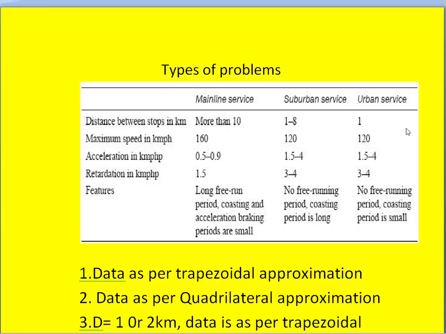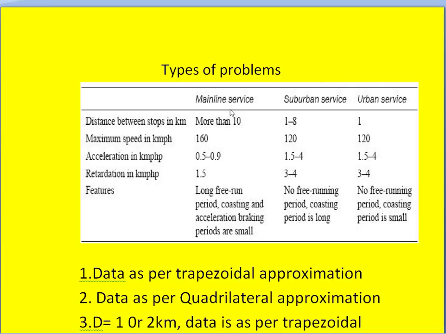So when we look at the various services of traction, there are parameters for each service. There are three services. One is mainline service, the second one is suburban service, the last one is urban service. This is also called a city service. To define these services, there are parameters.